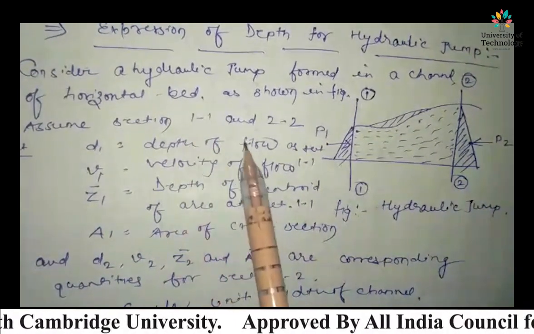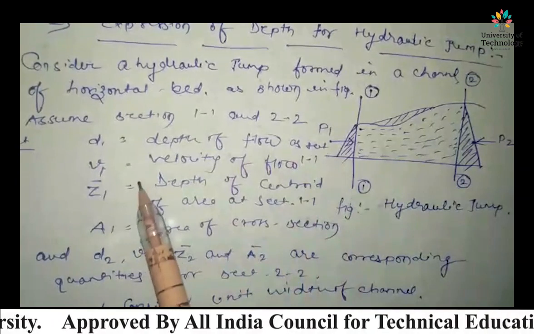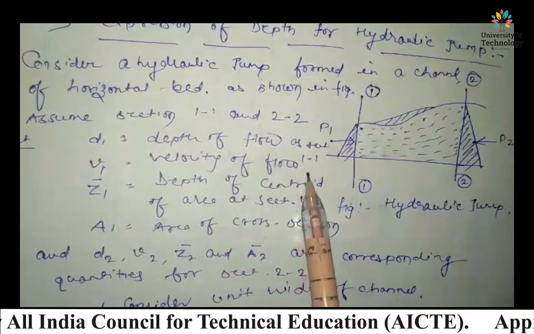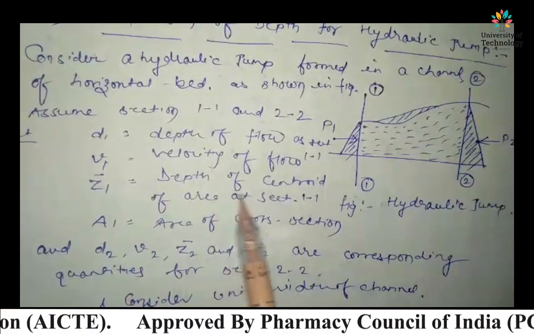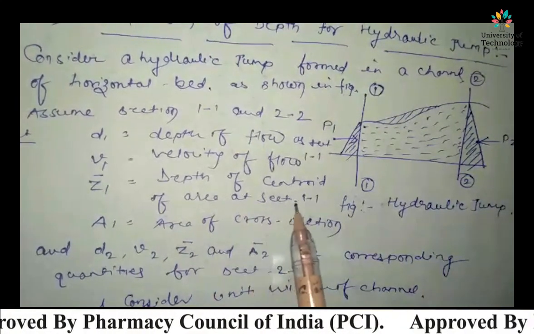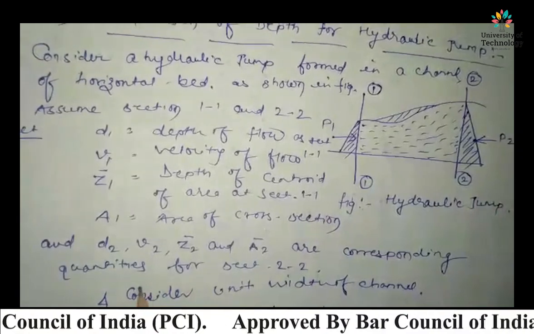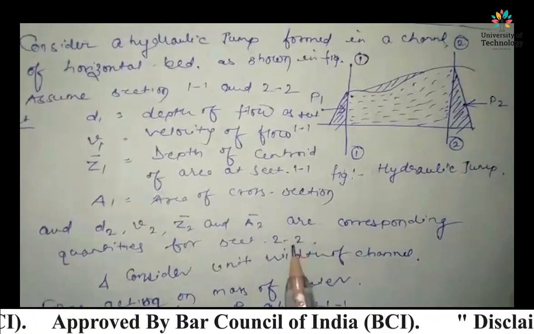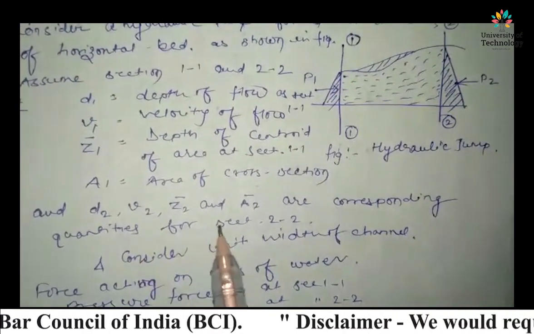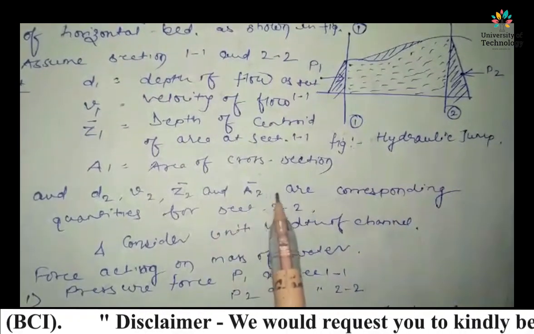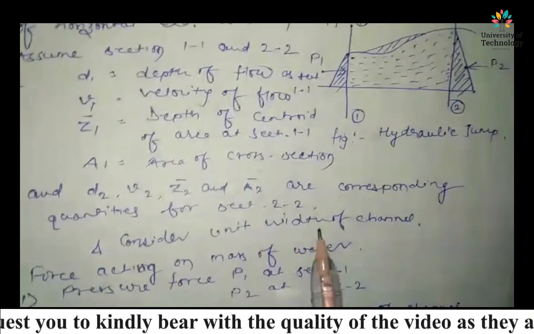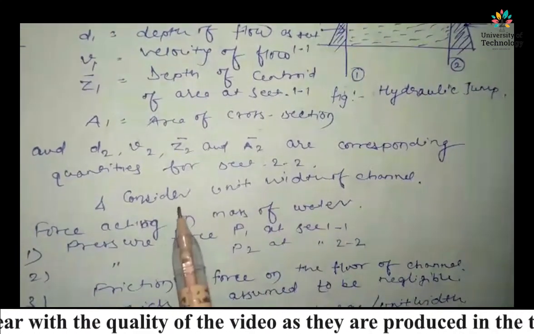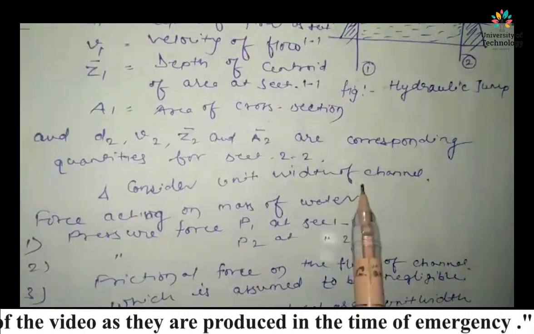Here D1 is the depth of flow at section 1, V1 is the velocity of flow at section 1, Z1 bar is the depth of centroid of area at section 1, and A1 is the area of cross section. Now we can assume D2, V2, Z2 bar and A2 are the corresponding quantities for section 2, right? Consider unit width of the channel.